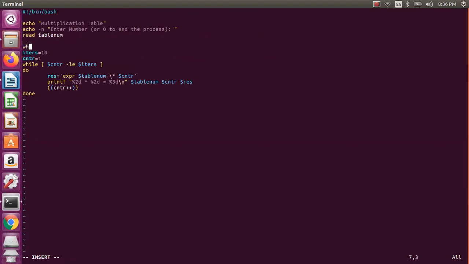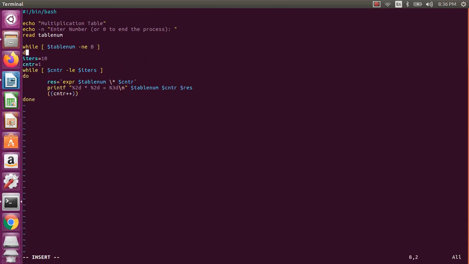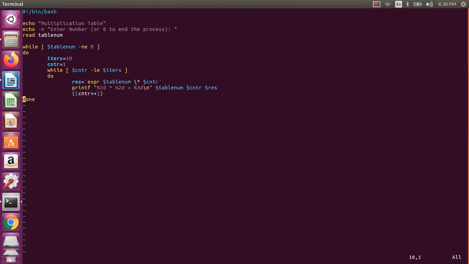n number of times. So I say while the table number not equal to 0. If you want full details on how you will do that, you can refer to the loops and nested loops videos. There you have multiple examples so that you can understand still better. So now I have table number. So table number not equal to 0, it will go here. Now I'll just copy these lines to repeat for other iterations. So that's what I have now.